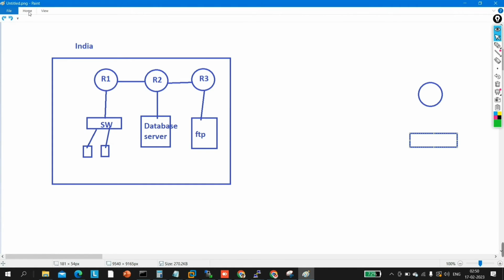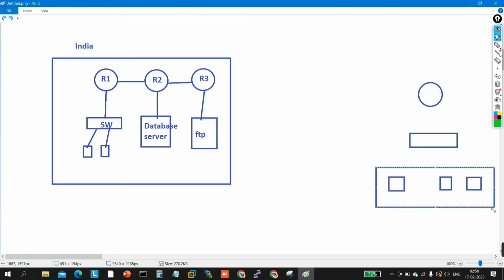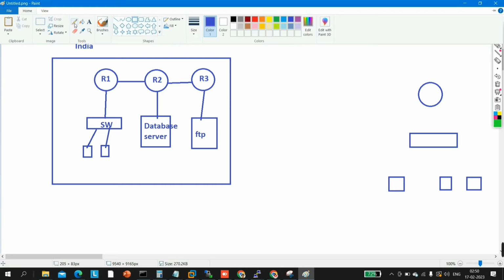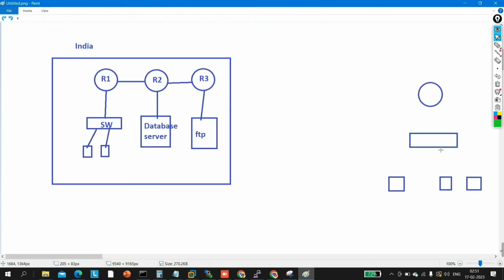And suppose we have some users here, right? So these are my employees, these are employees of my company. These two PCs also, and these PCs also, are sitting in US, and these people are sitting in India. Let me connect all these devices together here, like this and this.